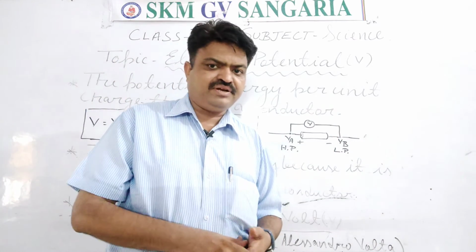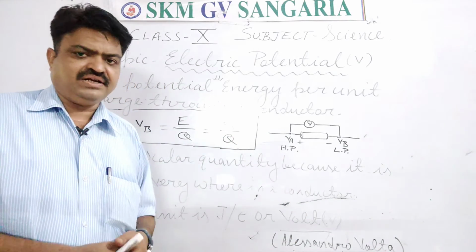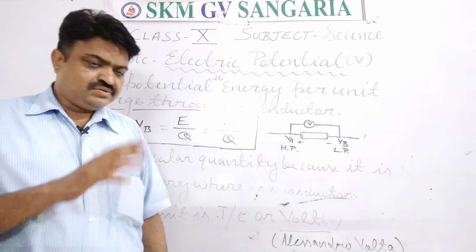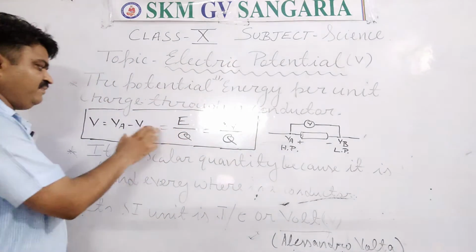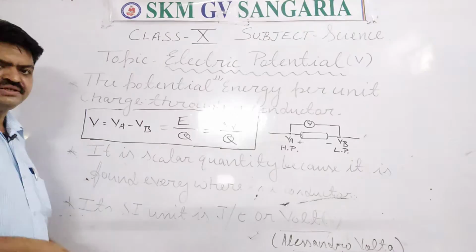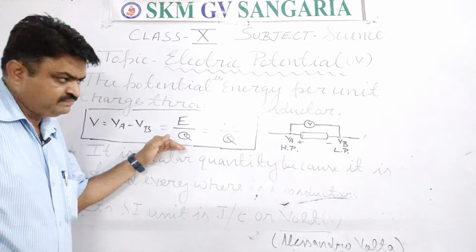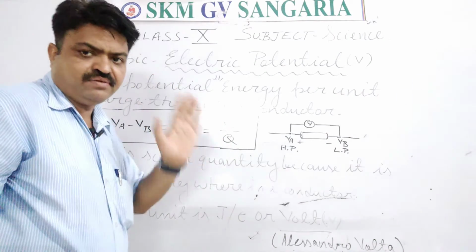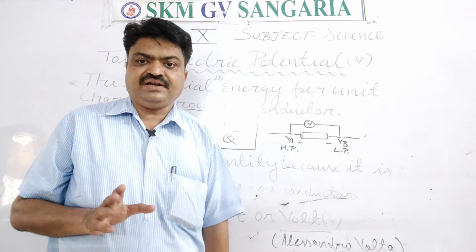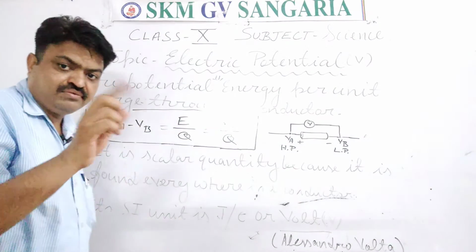And what was the name of that scientist? It is Alessandro Volta, student, Alessandro Volta. So now we come to the next. It is the formula. The formula of electric potential is energy upon charge, or work upon charge. This is the formula of electric potential, and this in the box you will try to learn.